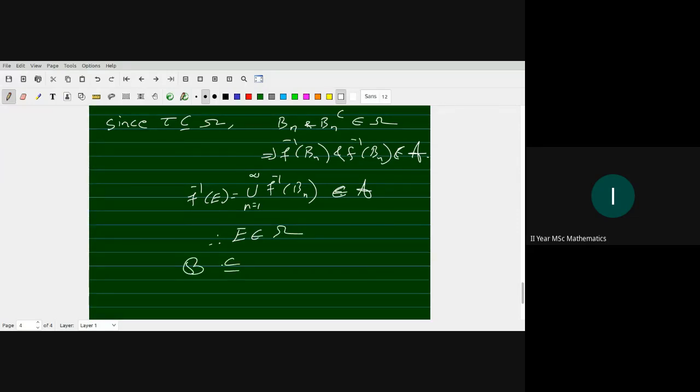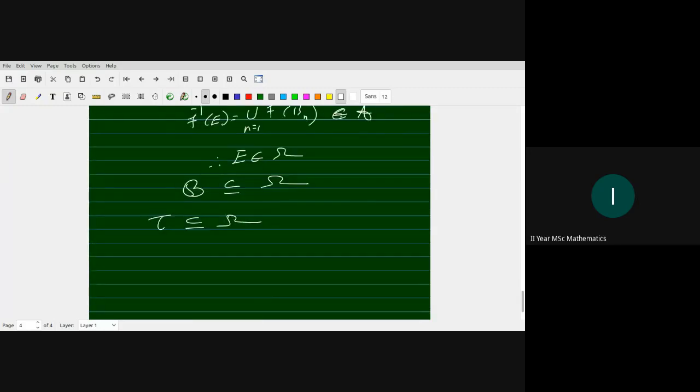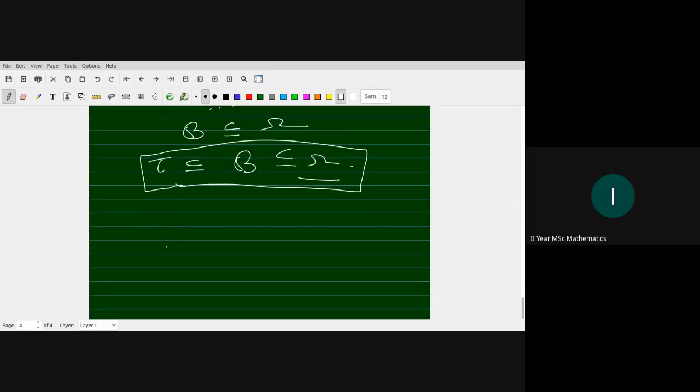That means B is a subclass of omega. So on the whole, this is the smallest sigma algebra containing tau, and this belongs to omega, right? So we have a sigma algebra omega in Y which contains all the open sets.